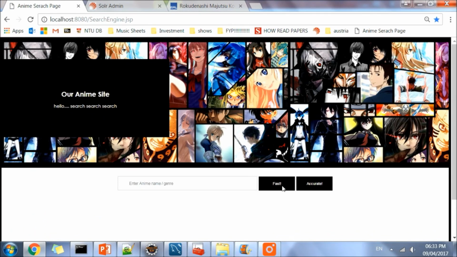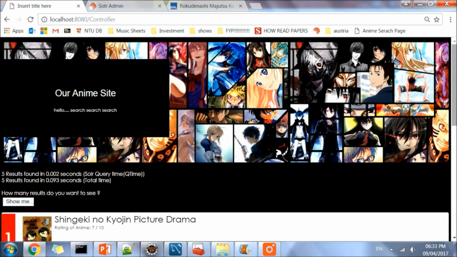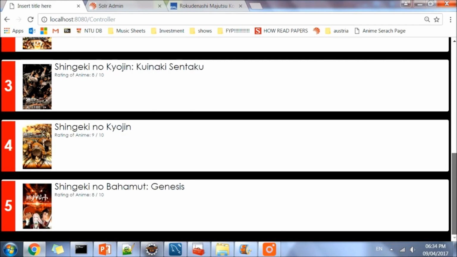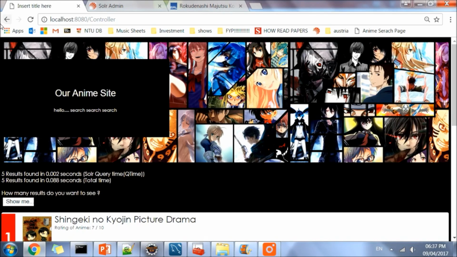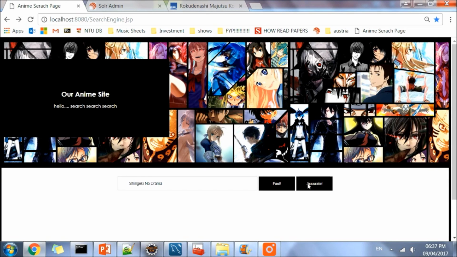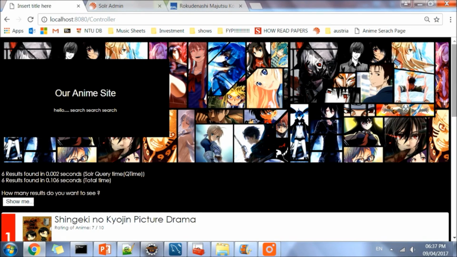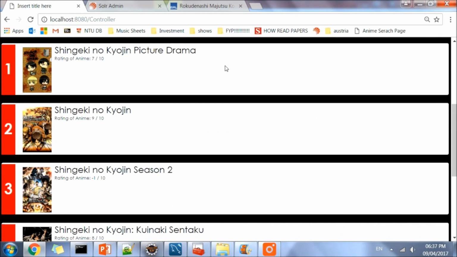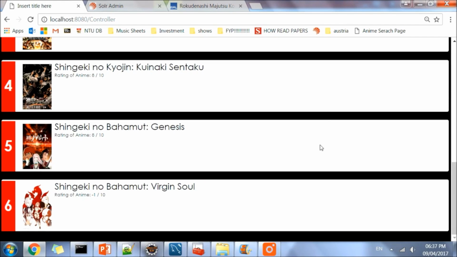I'm sure you have noticed there are two buttons over here, the fast and the accurate. I'll explain that shortly. Sometimes the user can only remember parts of the anime. In this case, maybe the user remembers that the title is Shingeki no and that the genre is drama. If the user clicks on fast, the results returned will be in the order of the documents written by Solr. However, if we go back and press accurate instead, it will display documents in a different order. First, it will display the document with the title containing the most words in the query or an exact match to the query, followed by documents 2 and 3, which have the genre drama, and lastly, all these other documents with genres other than drama.